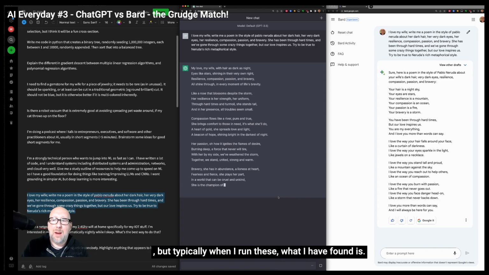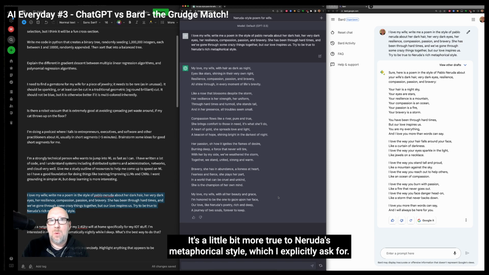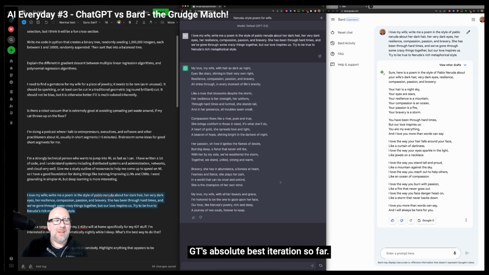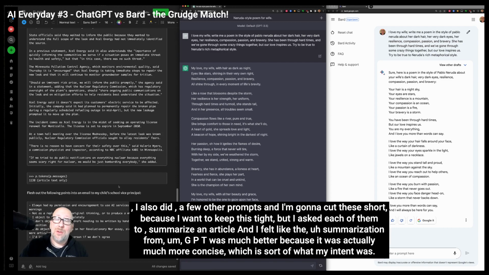But typically when I run these, and I've run this one a couple times now, I get a better poem from Bard. It's a little bit more true to Neruda's metaphorical style, which I explicitly ask for in the prompt. Although what I'm doing here, literally on the screen, I think this might be GPT's absolute best iteration so far.